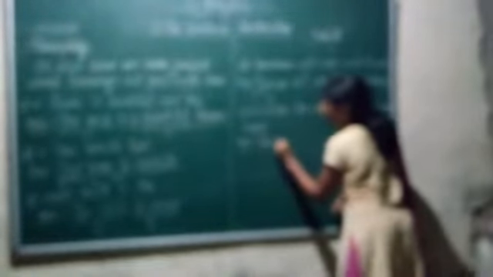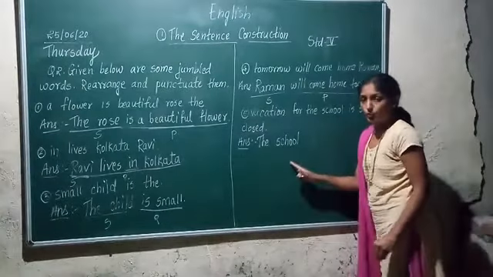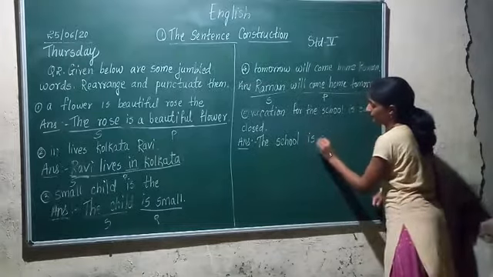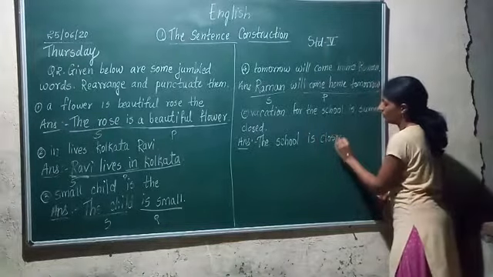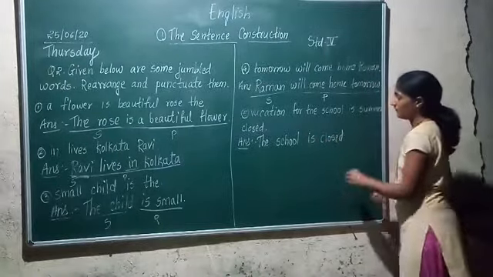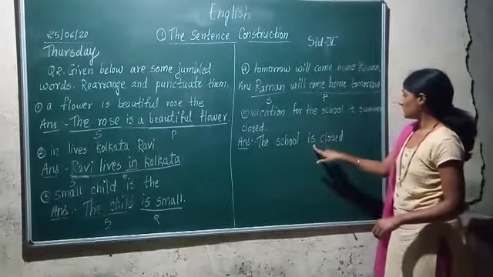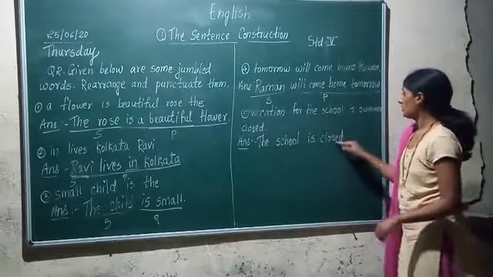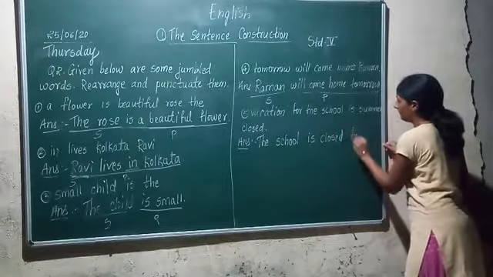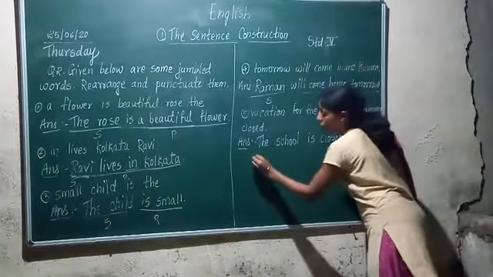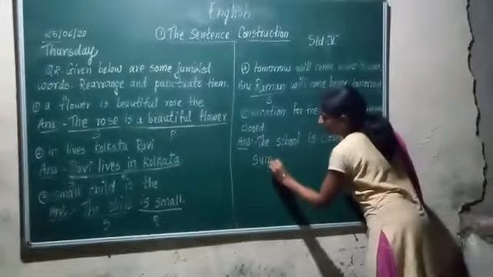The school is closed for what? For summer vacation.